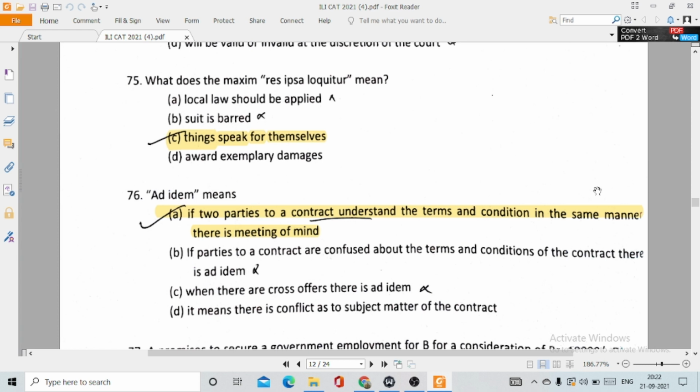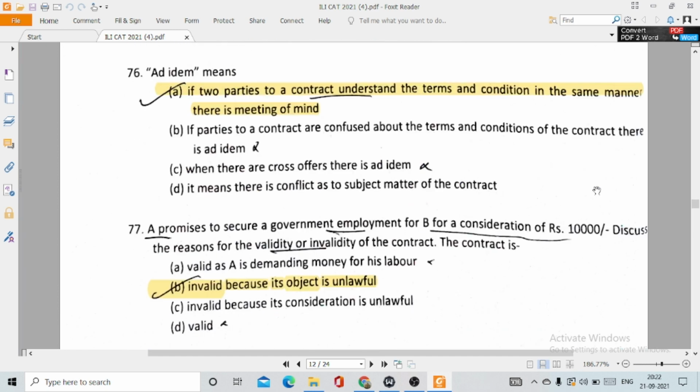Ad idem means, option number A, if two parties to a contract understand the terms and conditions in the same manner, there is meeting of mind. 77. A promises to secure a government employment for B for a consideration of rupees 10,000. Discuss the reasons for the validity or invalidity of the contract. So in this case, a contract is invalid because its object is unlawful.